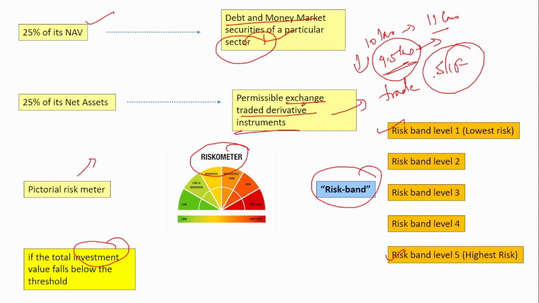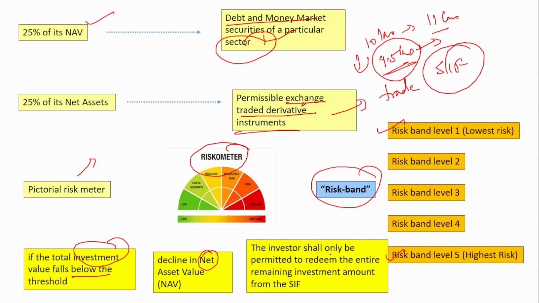So they cannot redeem it in parts if the investment falls below the threshold, maybe because the market has gone down and the NAV value has gone down. In that case, the investor has to redeem the entire amount. If the total investment value falls below the threshold, that is, in case there is a decline in NAV, then there is a chance that it can fall below the threshold. In that case, the investor shall only be permitted to redeem the entire remaining investment amount from the SIF. That is, partial redemption is not allowed. The entire amount should be redeemed.